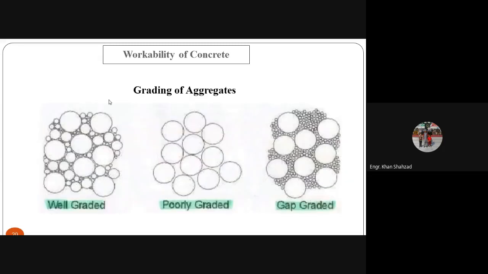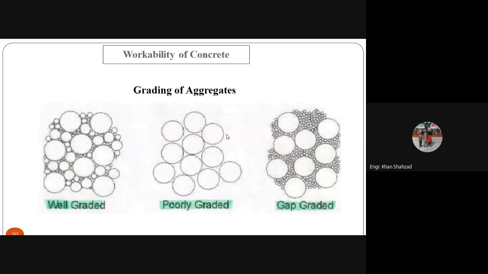Okay, this is now well-graded aggregate. You can see the larger size particles, the medium size particles, the smaller size particles and the smallest size particles. So we have very few voids or no voids in this type of aggregate.